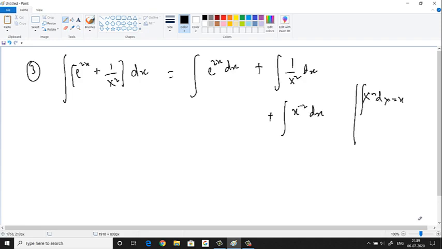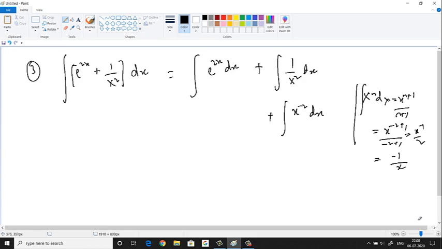The integral of x power n dx is equal to x power n plus 1 by n plus 1, which makes it x power minus 2 plus 1 by minus 2 plus 1. So that will become minus 1 by x. Basically x power minus 1 by minus 1, and x power minus 1 is 1 by x, and minus 2 plus 1 is minus 1. So that I'm writing like this. Alright, fine. So this formula we are going to use here.